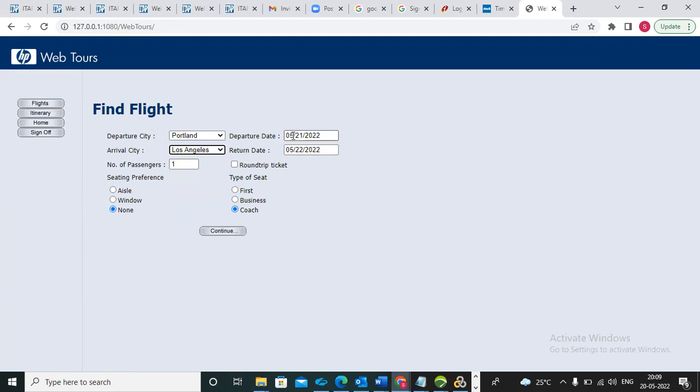Here, editing is possible, which means you are entering, so we need to do parameterization. The number of passengers we are also entering, so you can parameterize it. But seating preference and type of seat, like window, we are selecting through the business application, so we do not parameterize those.